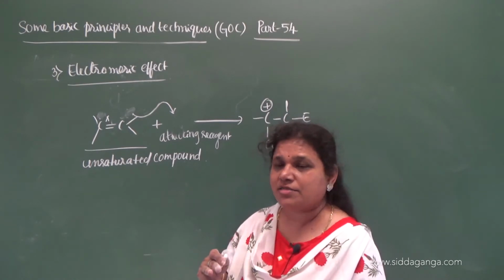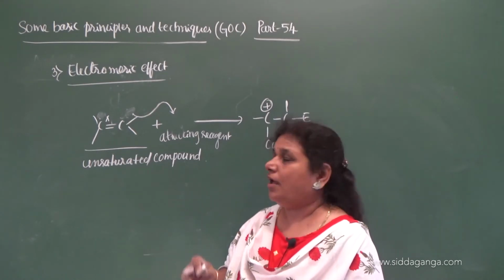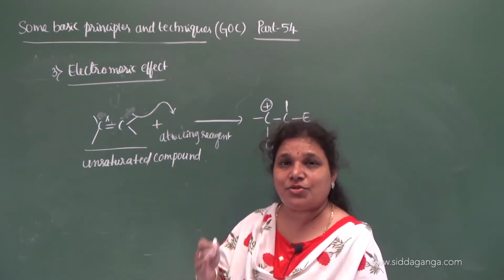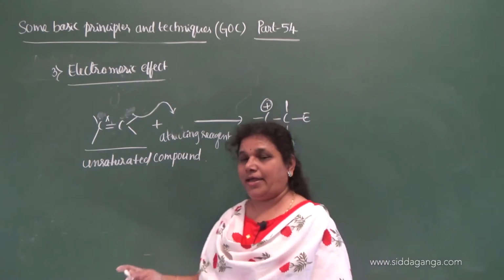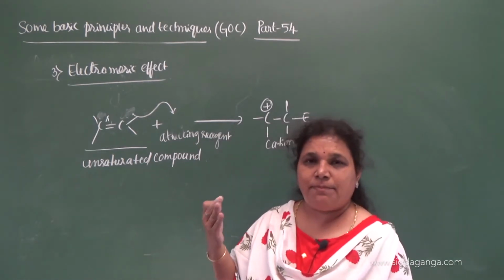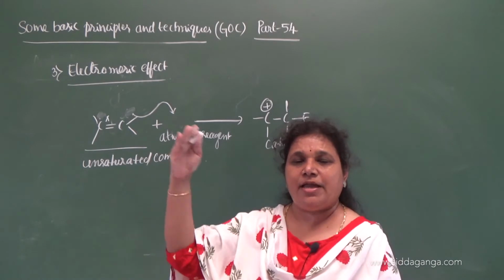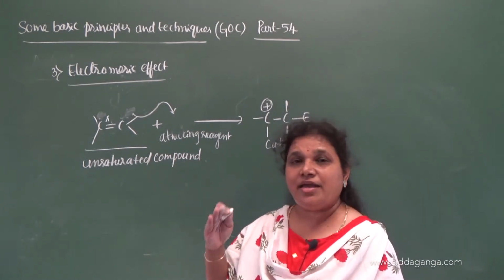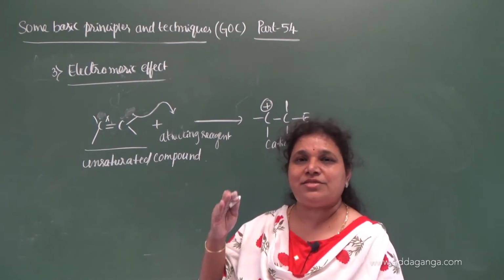Once the attacking reagent is removed from the reaction mixture, the displaced pi electron occupies the original position and the original condition of the molecule is restored.